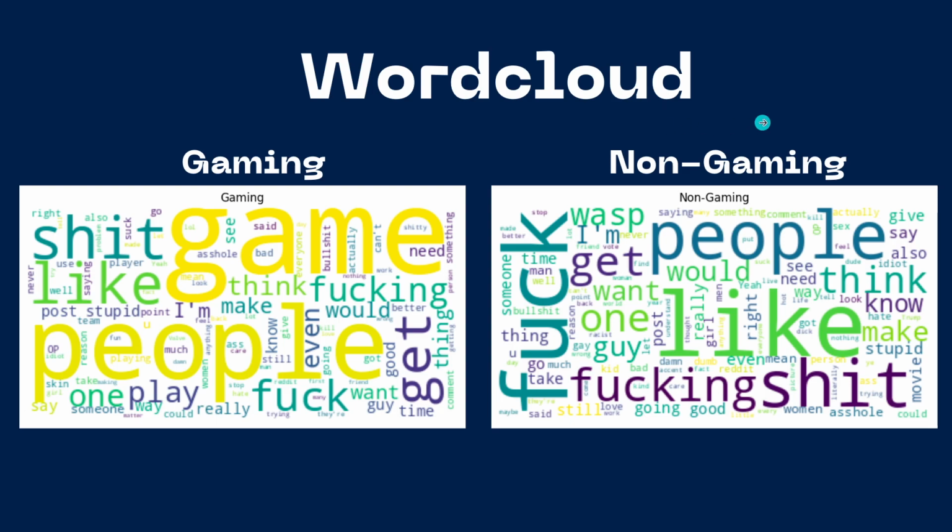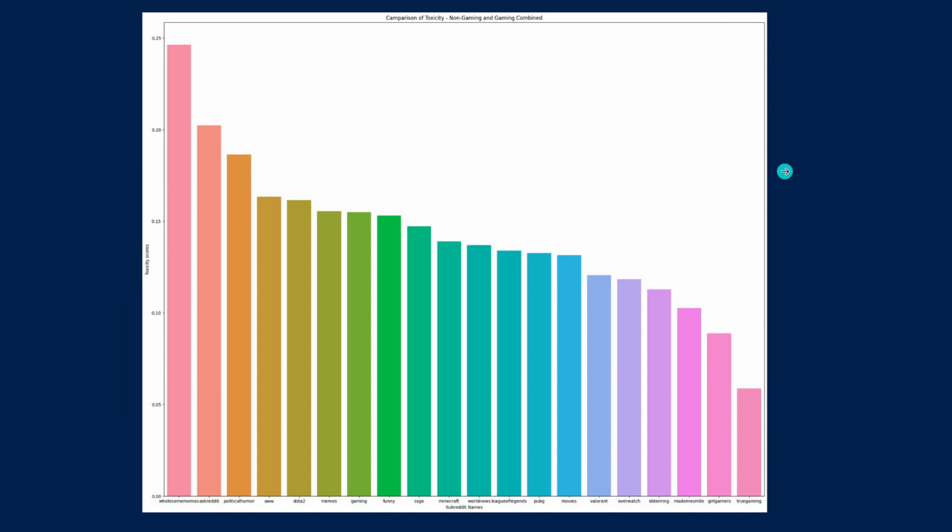After scraping the data from Reddit for some of the subreddits, we did some EDA for gaming and non-gaming subreddits, and this is the result that we got from the word clouds. As you can see, the profanities in non-gaming subreddits are far more pronounced. Then we found out the toxicity for all of these subreddits, and again we found that the non-gaming subreddits are far more toxic. The most toxic subreddits are wholesome memes, ask Reddit, political humor, and all, which are all non-gaming.